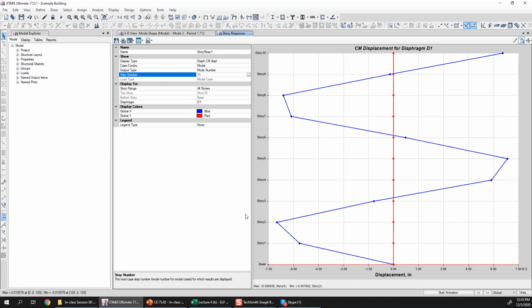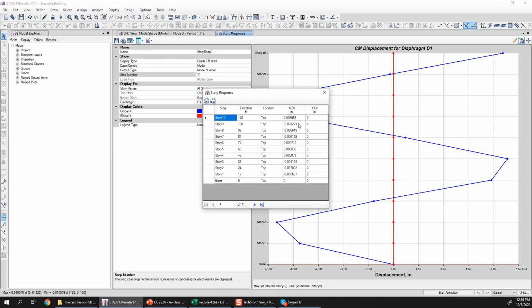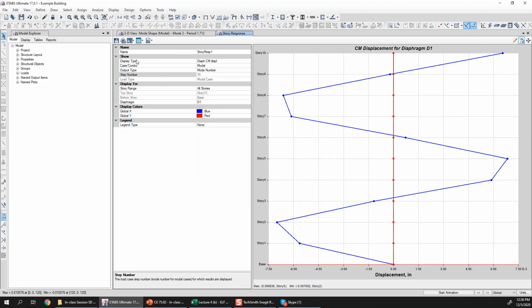That's how you can classify your different modes based on the directions and based on their behavior. These are the two results which you can extract: the time periods and modal participation, etc., which are calculated from mode shapes and those time periods. And second is the actual values of these mode shapes. Those can be extracted from this table, and from here you can copy these values against each story level and then plot them the way you want.